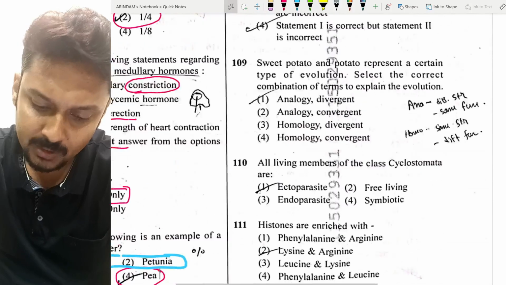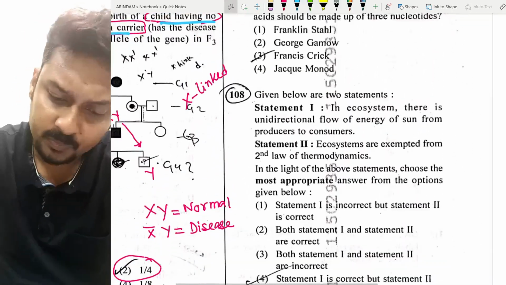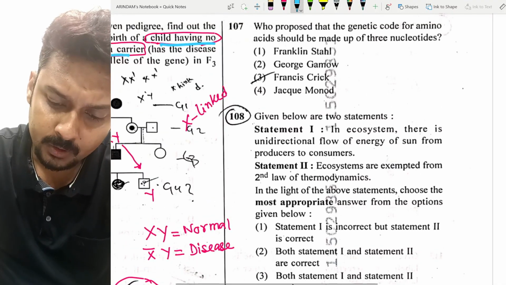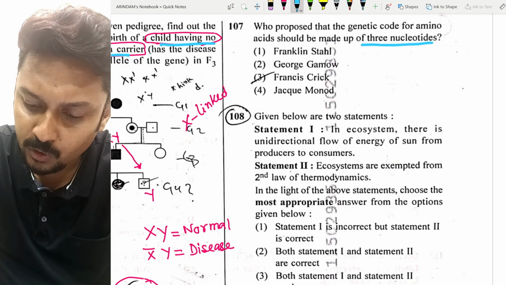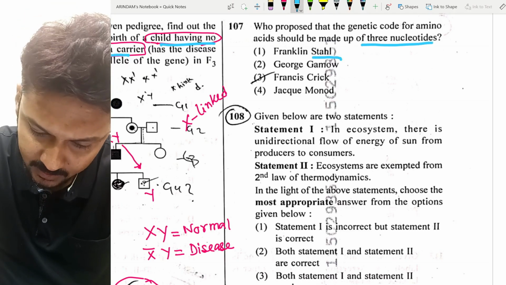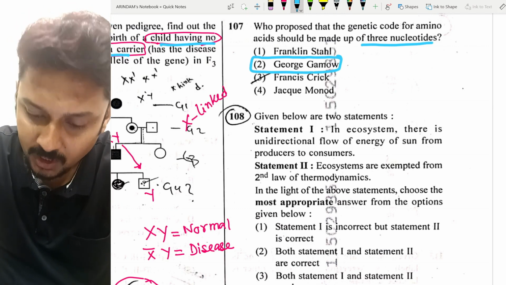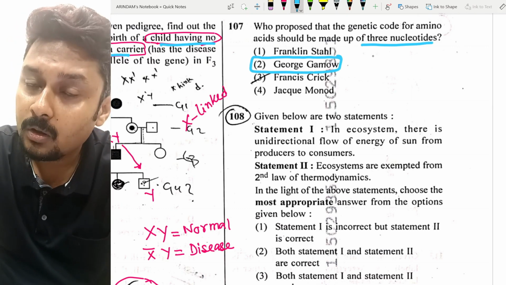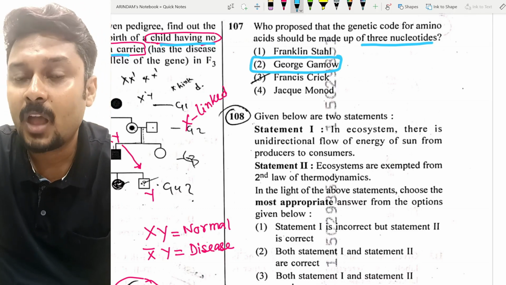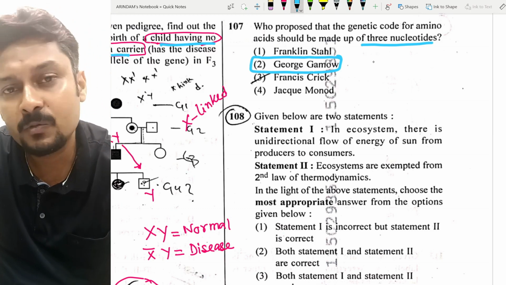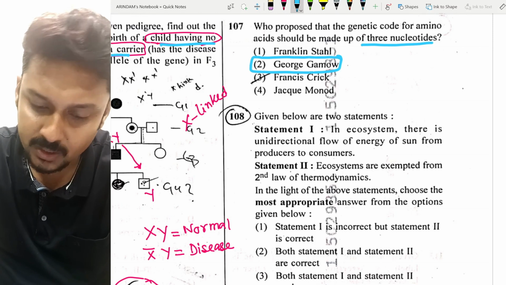Next question, question number 107. Directly came from the NCERT book. Who proposed that the genetic code for an amino acid should be made up of 3 nucleotides? We know the answer is George Gamow, because according to him, a total of 64 genetic codes will be there that will code for 20 amino acids, and every genetic code will be made up of 3 nucleotides. That is the NCERT term, directly an NCERT line. So option number 2 is correct.